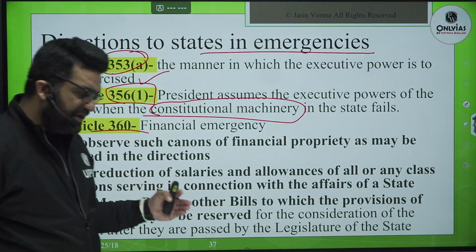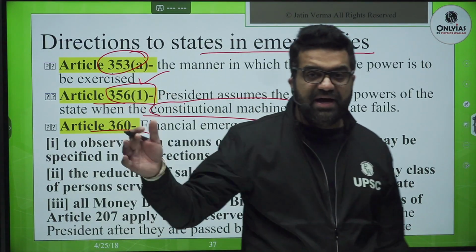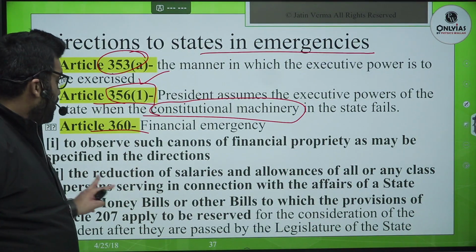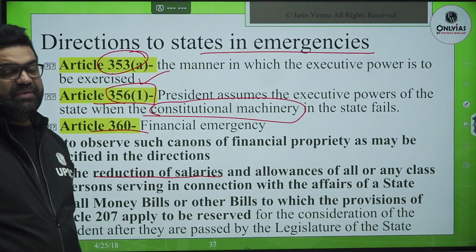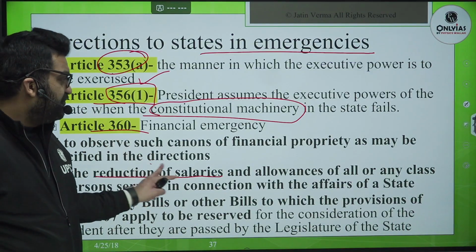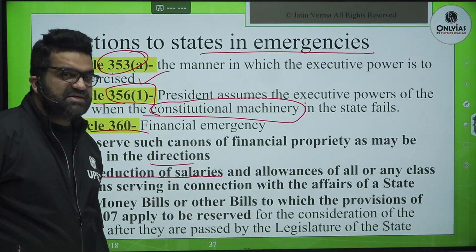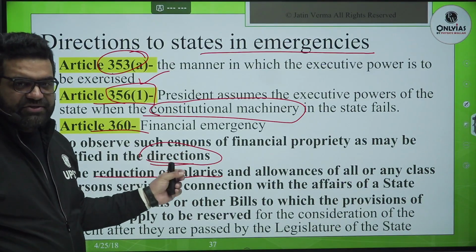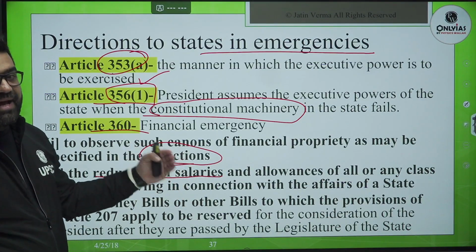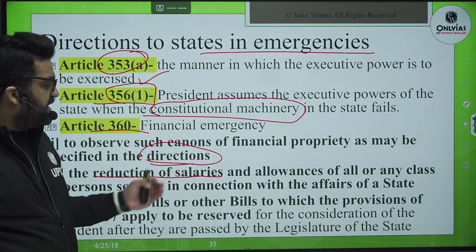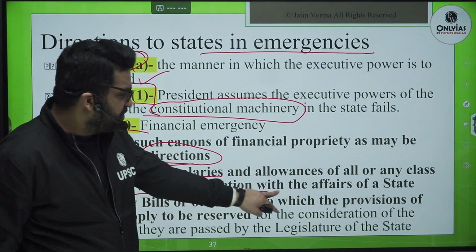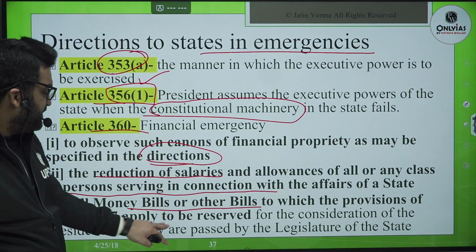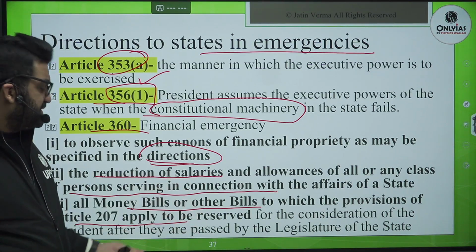Okay. But if the state's revenue deficit and debt is going very high, then financial emergency could be invoked for the state also. Now, all the bills, all the expenses can be managed by the union parliament when the financial emergency has been imposed. Union can give directions for propriety and financial frugality, for observing the canons of propriety, canons of frugality, you can say. Okay, persons serving in connection with the affairs of state, etc. All the money bills of the states to which the provisions of Article 207 apply can be reserved for the consideration of the president.